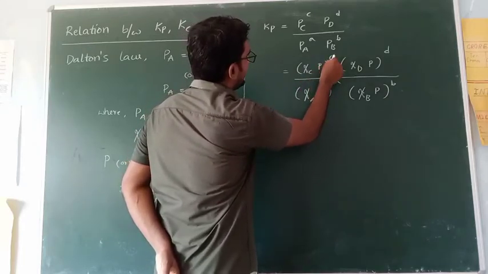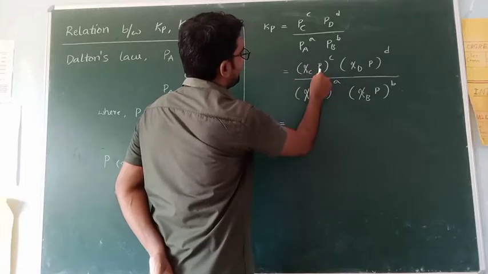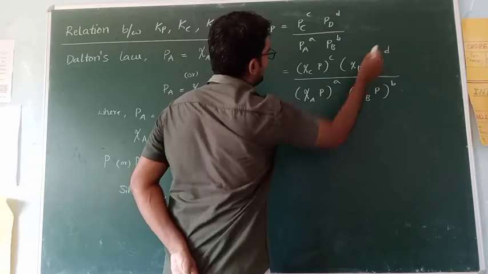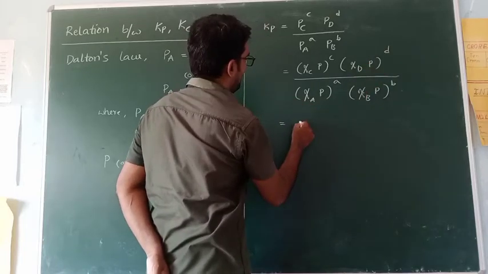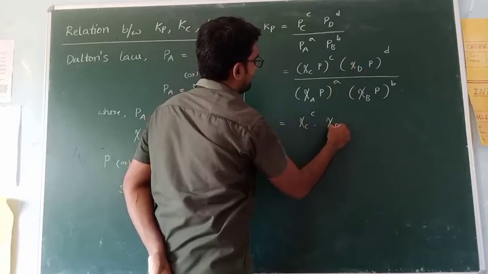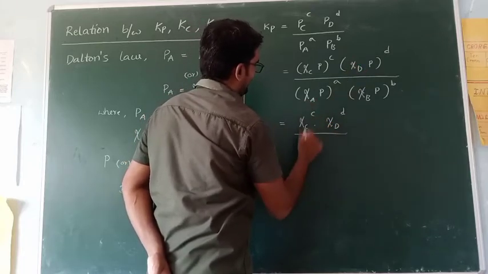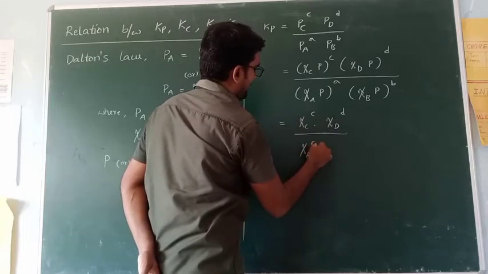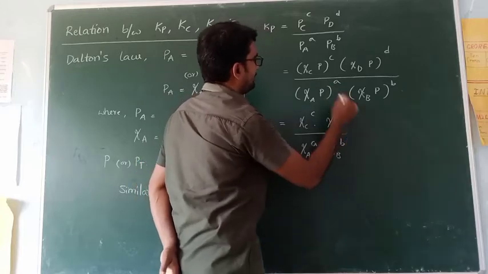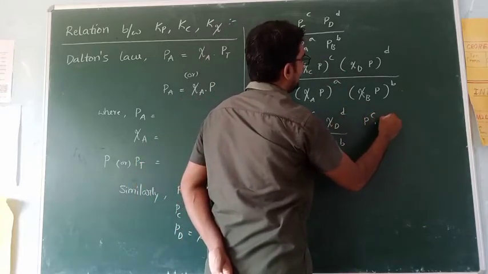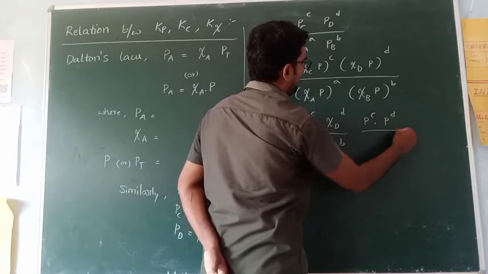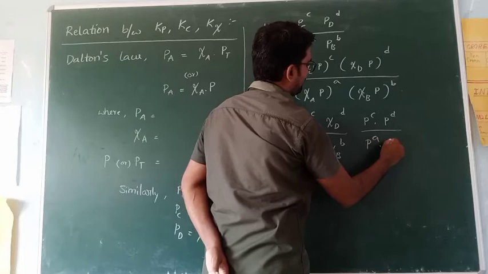Psi C power C, P power C. Psi D power D, P power D. So simply psi C power C from this one, psi D power D from this one, psi A power A from this one, psi B power B, into P power C into P power D by P power A into P power B.